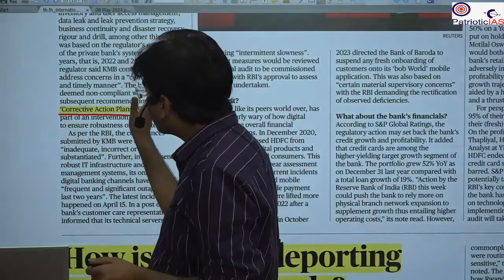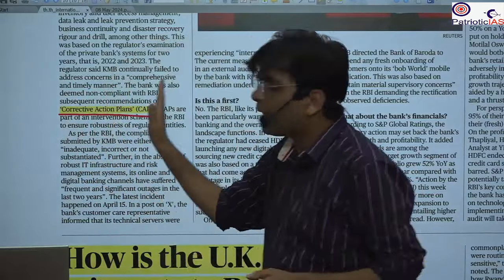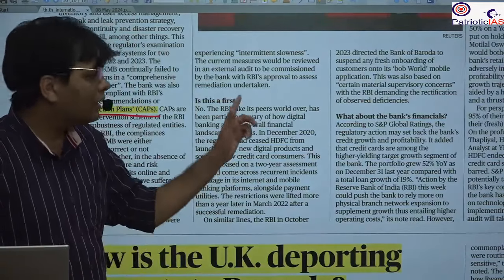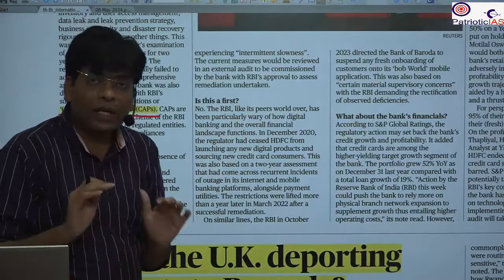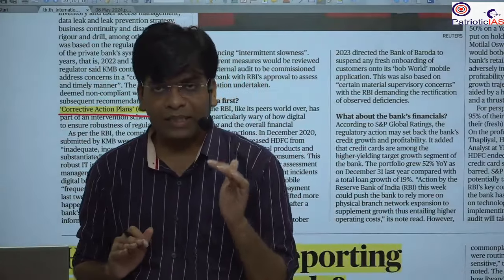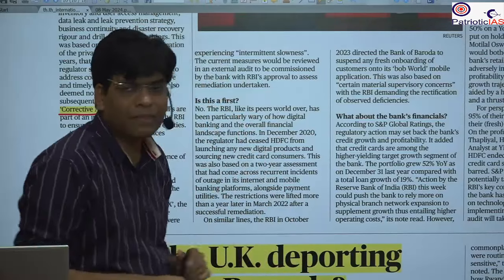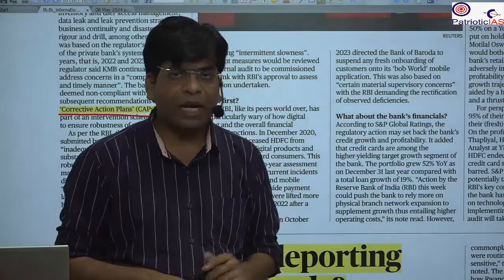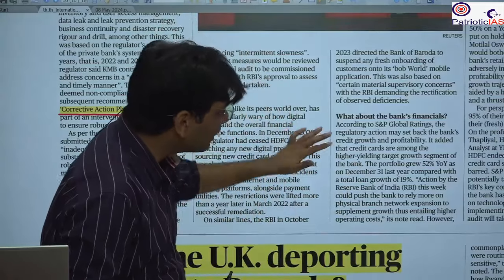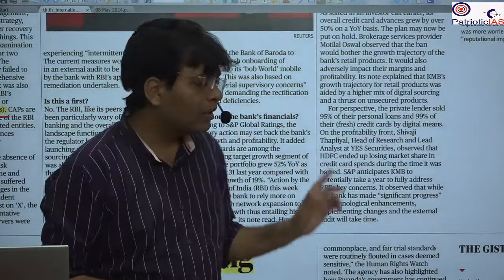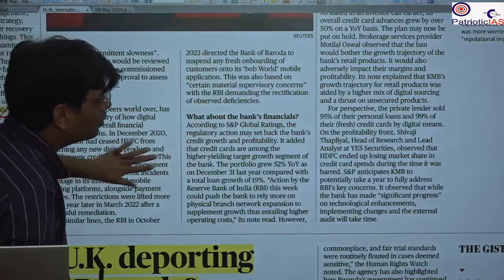Such prompt corrective action was not followed by the bank, and that's why we have seen that such a ban, or functional barring, has been imposed. What was the impact? We saw that there has been a decrease in its legitimacy, and that's why there has been a decrease in its stock market price. And we have seen the fall in the market price and the reputation of Kotak Mahindra. So this is all from this news analysis.